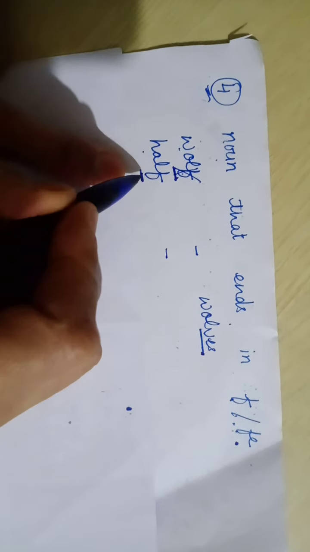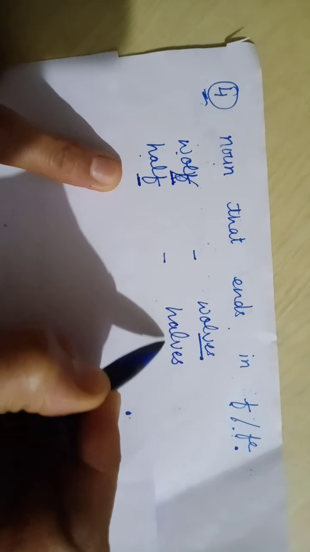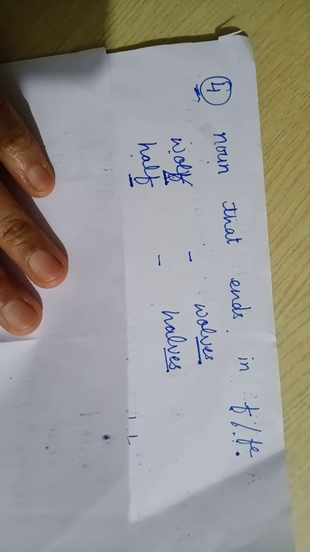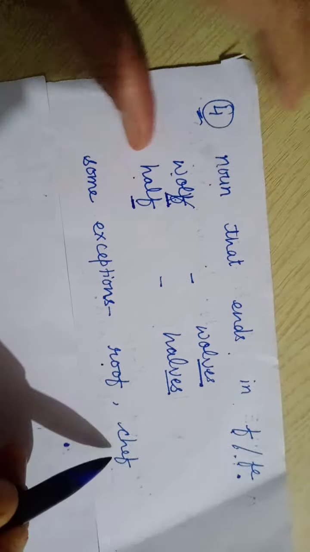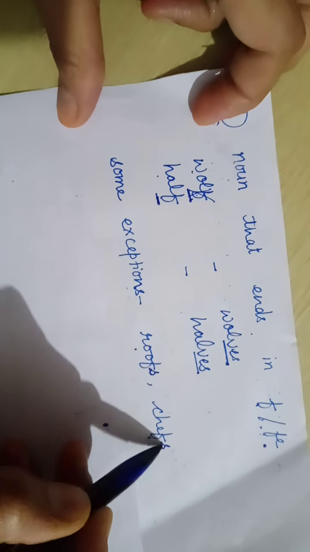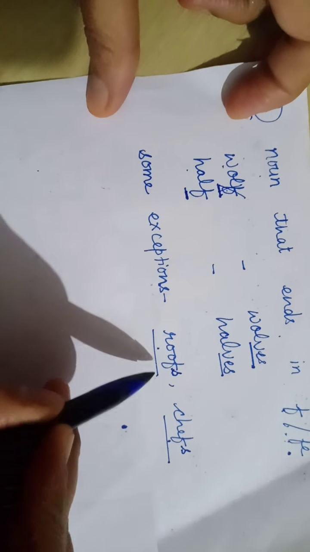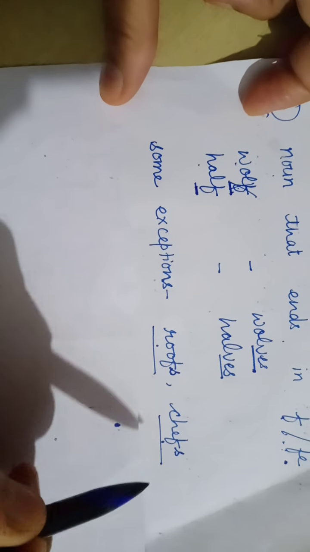Same is the case with half, H-A-L-V-E-S, halves. But it also has some exceptions, children, like the words roof and chef. If we want to convert them into plural, we just need to add S and it will become plural. And we have to memorize these words by heart.